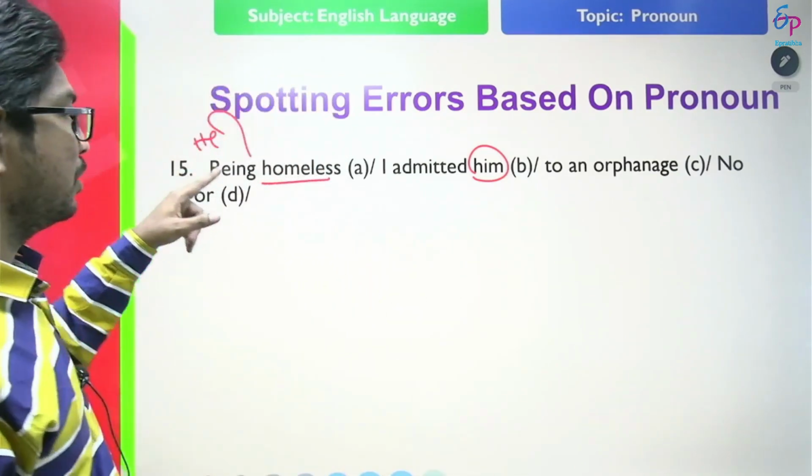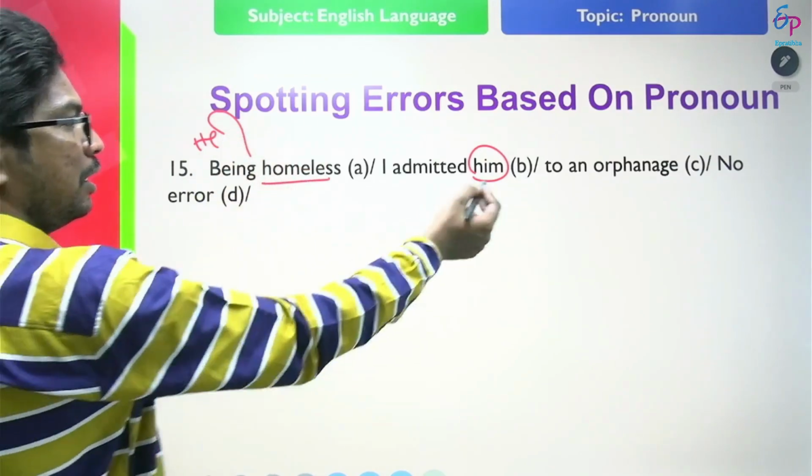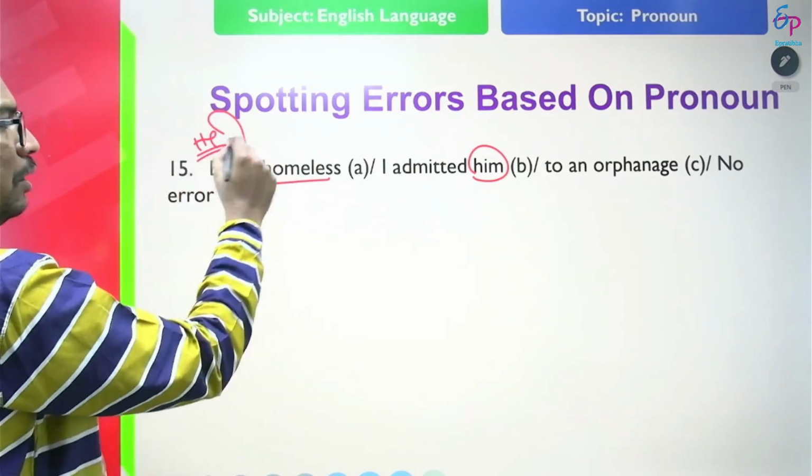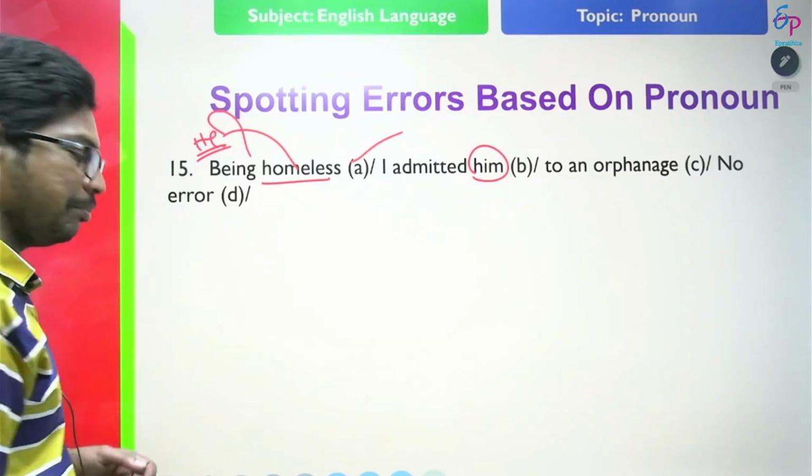So, here I require the subject. That homeless is referring to some subject, right? What is that subject? He is the subject here. He being homeless, I admitted him to an orphanage. Where is the error? Error is at A.